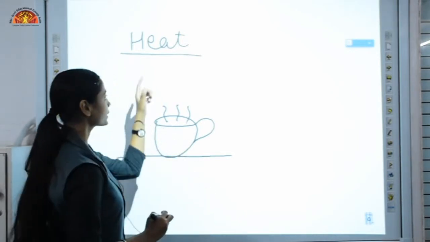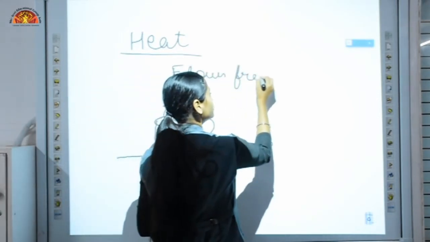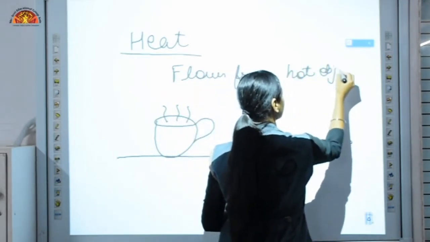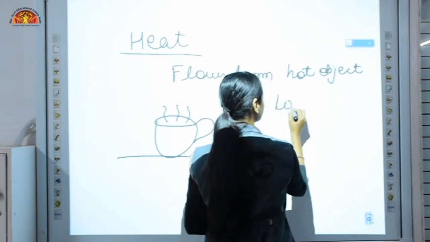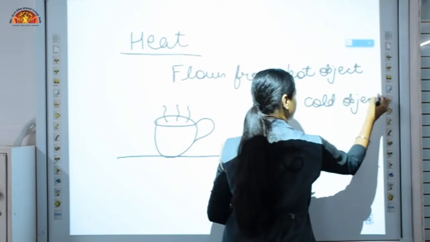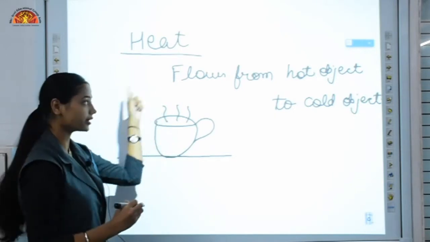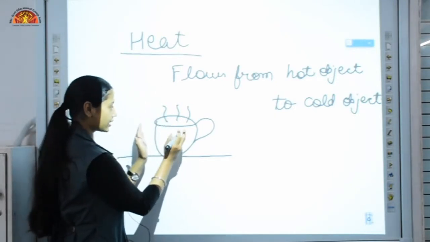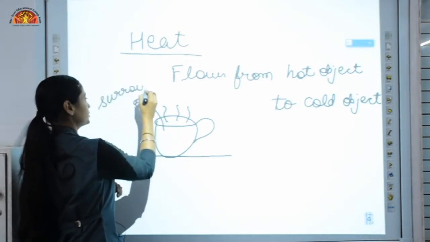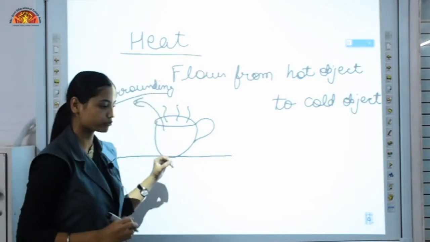Why does this happen? Because heat always flows from the hotter to the cooler body. Heat flows from the hotter object to the cooler object. Here our hotter object is this cup of tea and the cooler is our environment. So the heat from this cup will transfer to the surroundings, and that's why our cup of tea becomes cold after a few minutes.